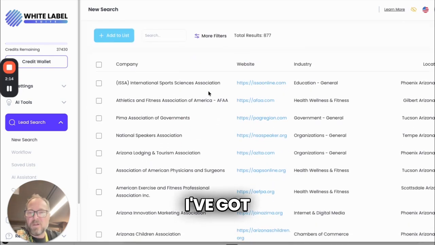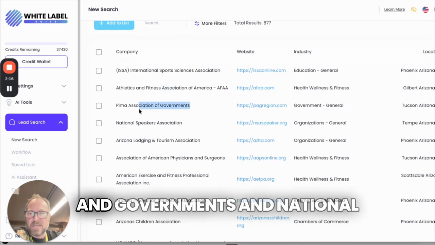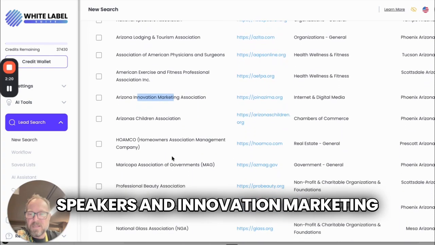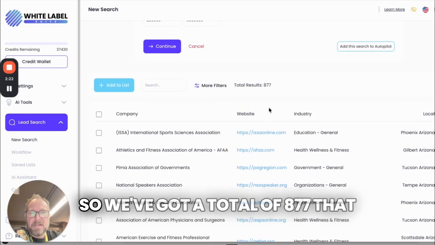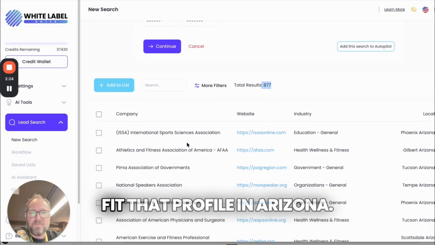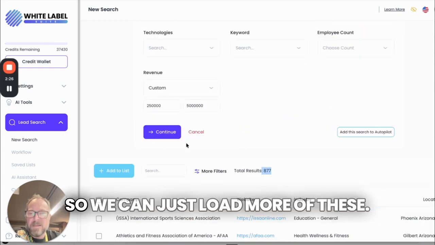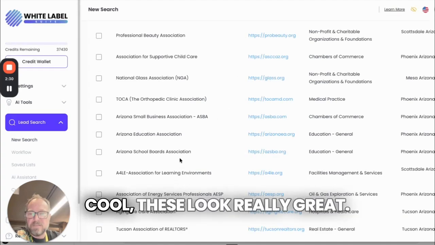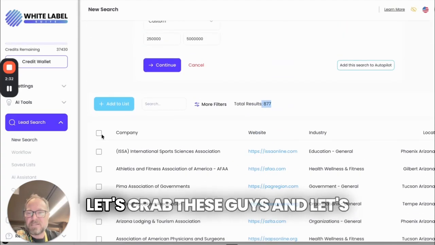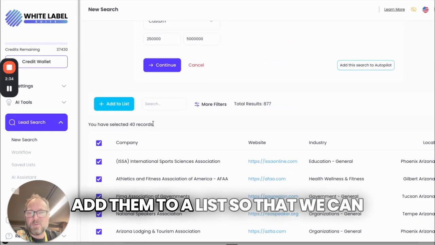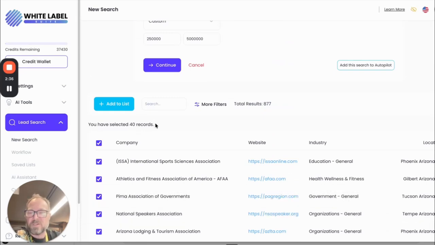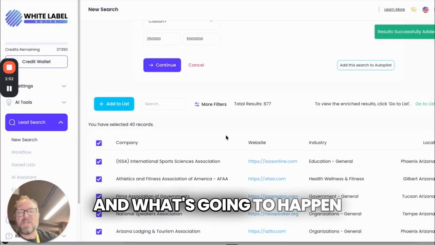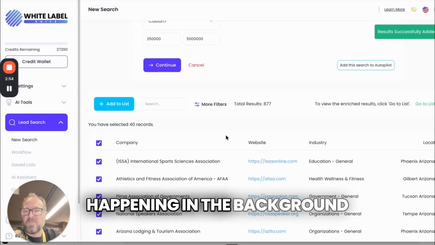Cool, I've got sports associations and fitness and governments and national speakers and innovation marketing and lots of different ones there. So we've got a total of 877 that fit that profile in Arizona. So we can just load more of these. Say, okay, cool, these look really great. Let's grab these guys and add them to a list so that we can do a little bit more research. And we'll call this list the associations.